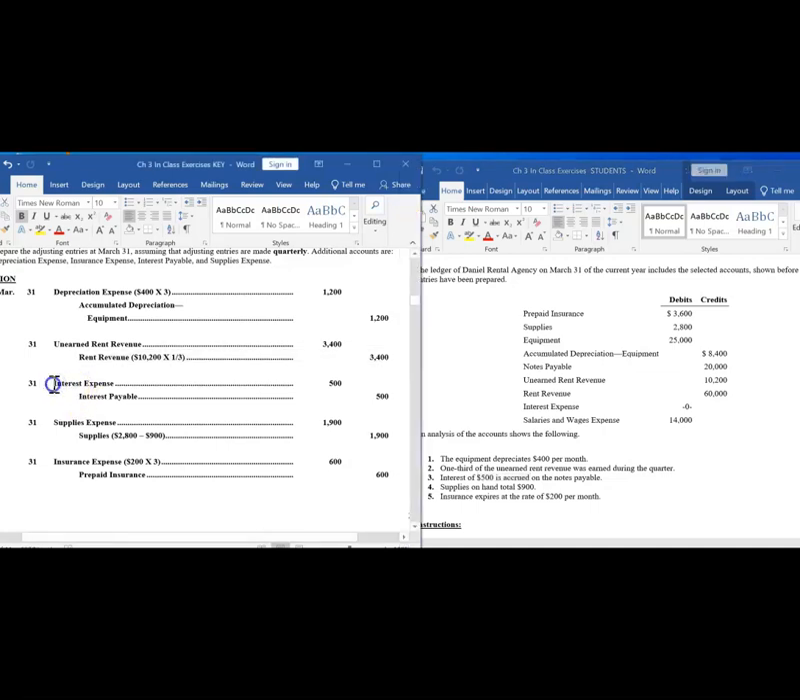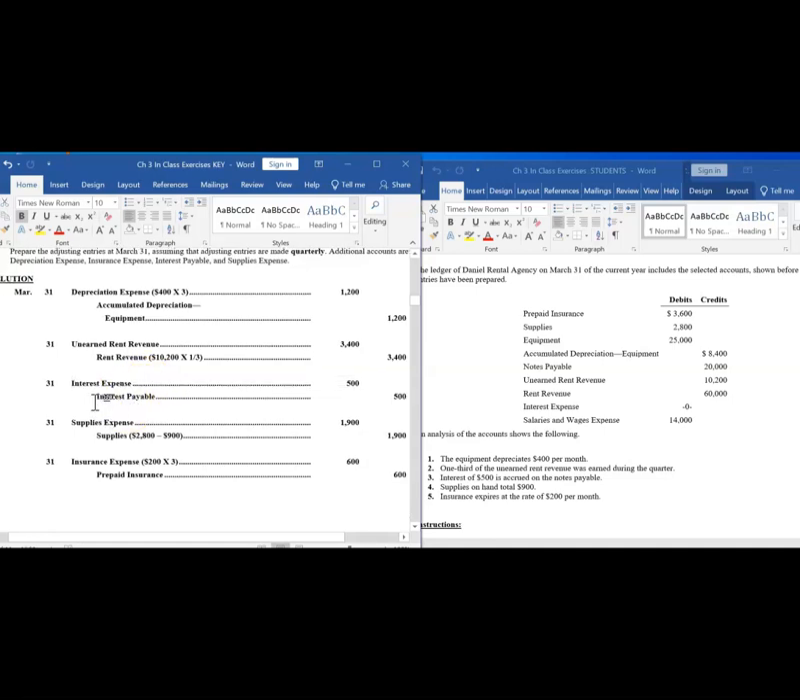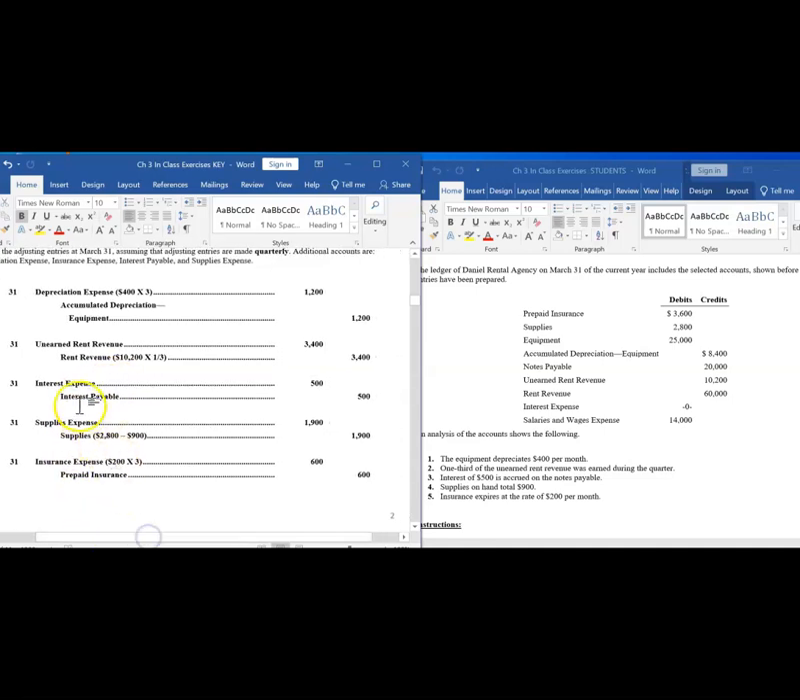We need to record how much of that interest expense, $500, has been incurred. So we will debit the expense to record the fact that we have incurred more expenses. To increase expenses, we debit, and we are recording an increase to our liabilities. We now owe more. We have a higher liability for interest, so we need to increase our liabilities by crediting the interest payable liability account.